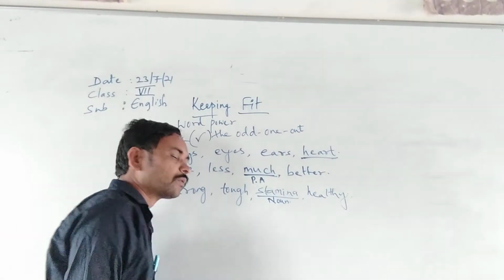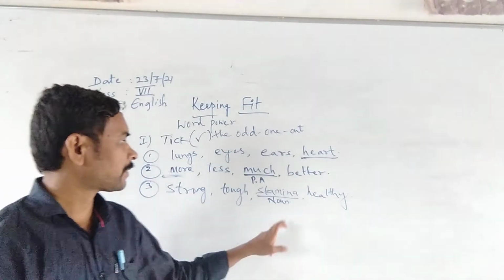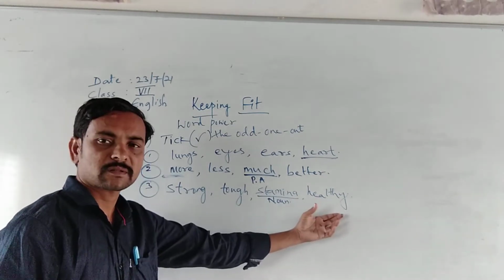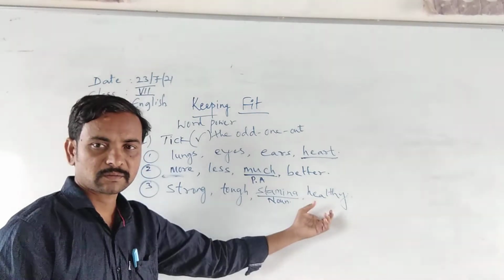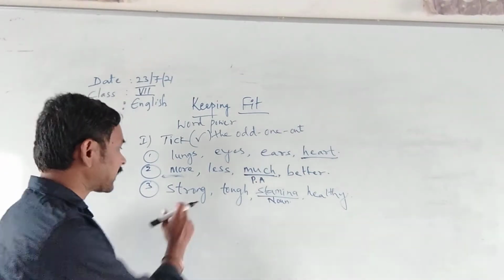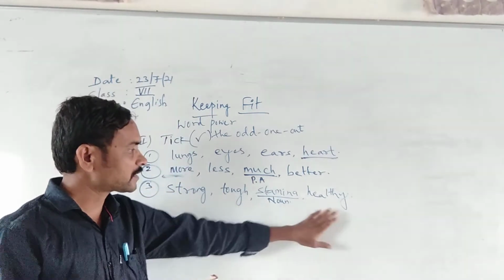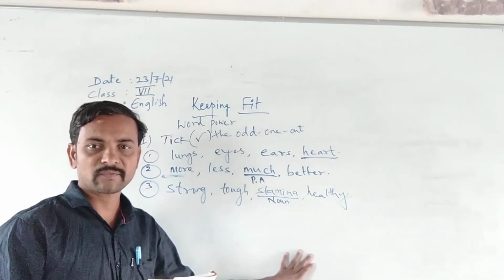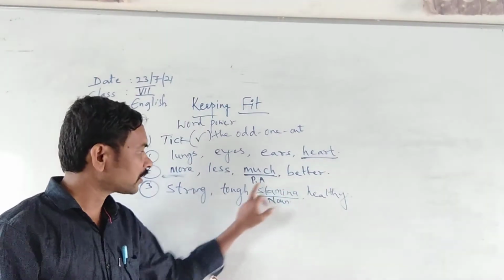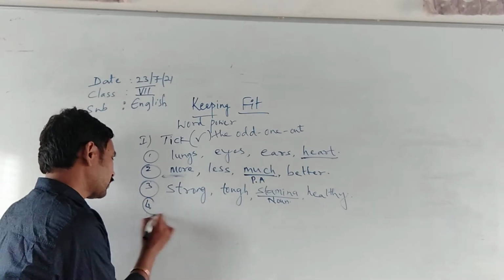Stamina is what type of noun? That is an abstract noun. All these others, strong, tough and healthy, are adjectives. This is the only noun, especially an abstract noun. So stamina is the odd one. Okay, let's see next.